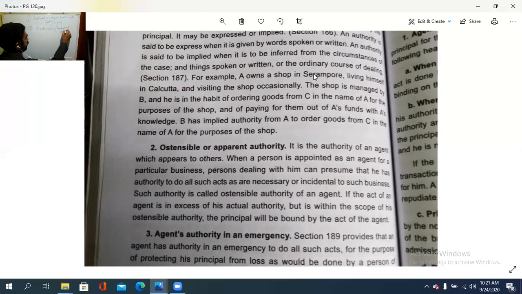Apparent authority. അധികാരത്തിന്റെ കാര്യമാണ് നമ്മൾ പറയുന്നത്. Ostensible or apparent authority. It is the authority of an agent which appears to others. When a person is appointed as an agent for a particular business, persons dealing with him can presume that he has the authority to do all such acts as are necessary or incidental to such business. Such an authority is called ostensible authority of an agent.